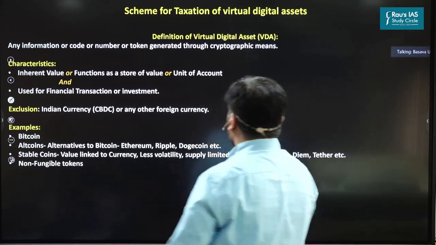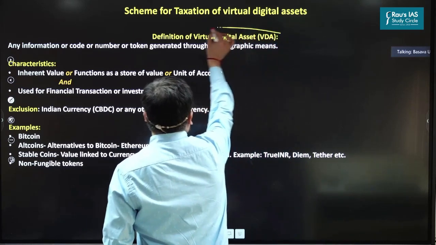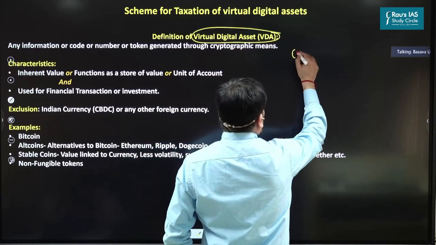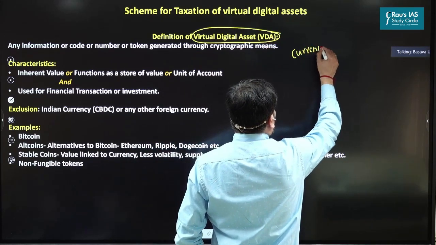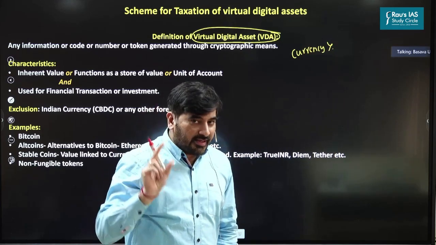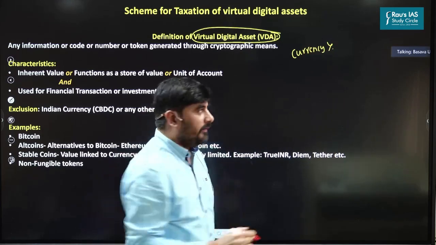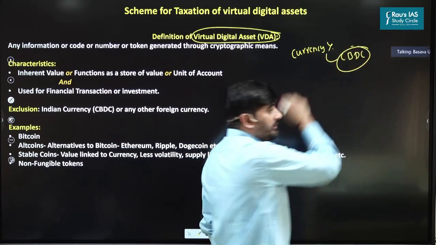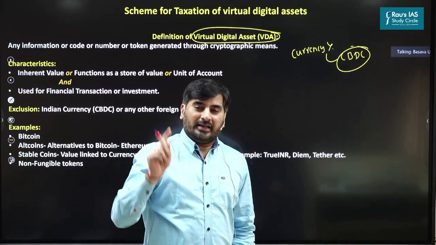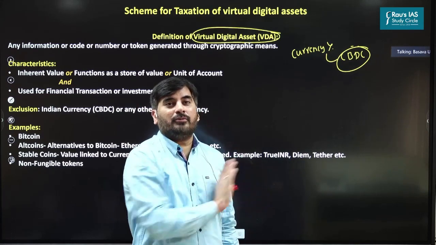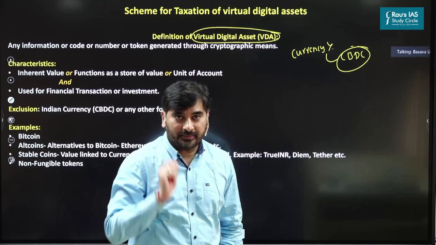So look at this word which the government has used, virtual digital asset. First thing is it has not used the word currency. The reason here is, as you know, we are going to issue a central bank digital currency by the RBI. So in future, digital currency would mean only the central bank digital currency and not other cryptocurrencies. That's the first thing.